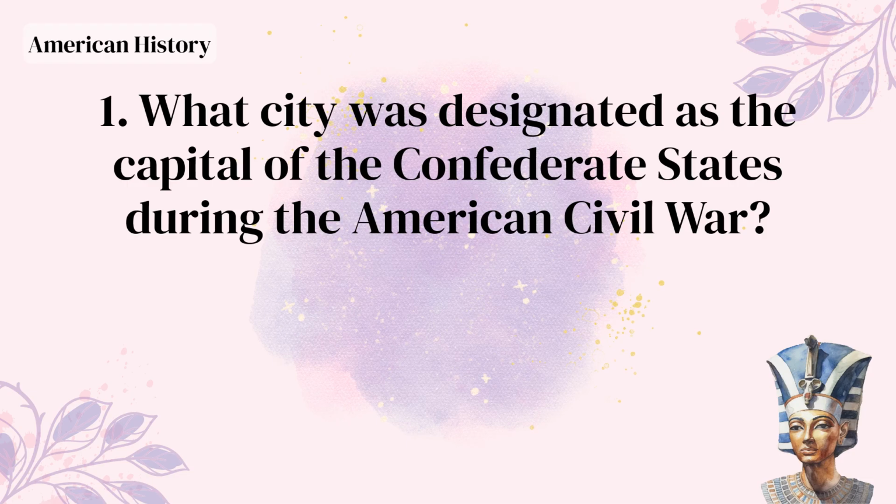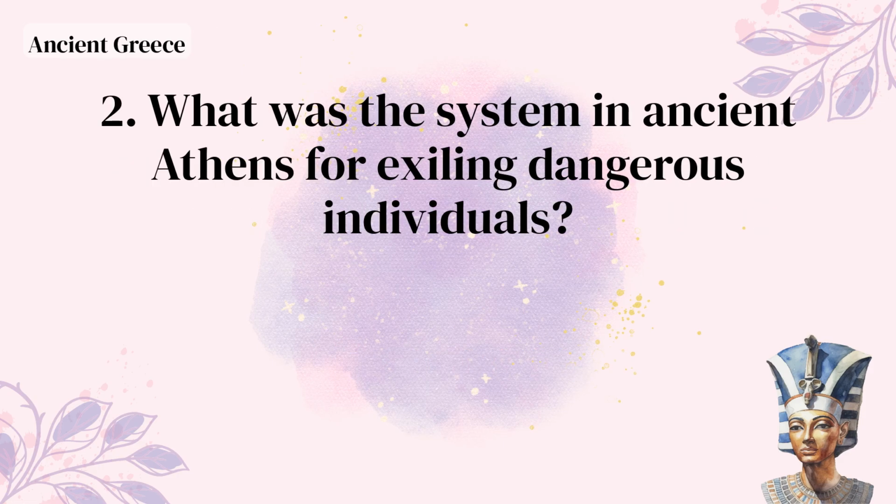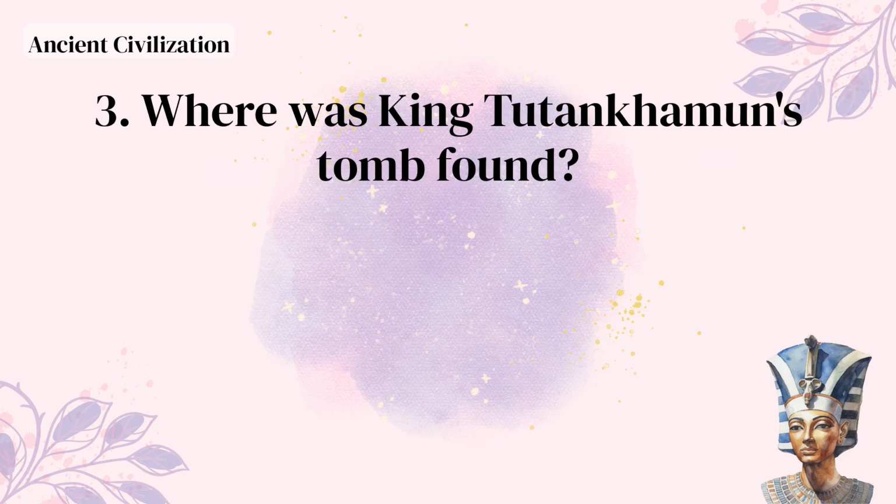What city was designated as the capital of the Confederate States during the American Civil War? Richmond. What was the system in ancient Athens for exiling dangerous individuals? Ostracism. Where was King Tutankhamun's tomb found?